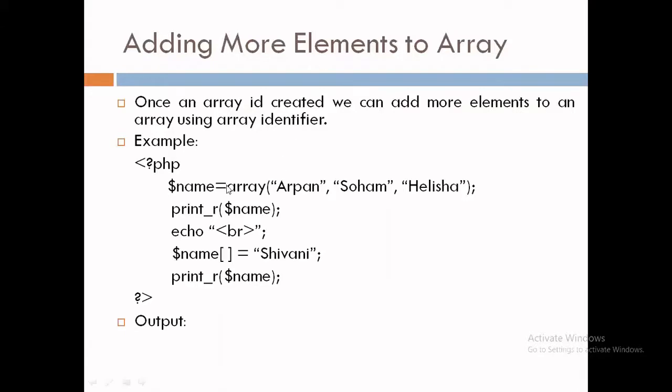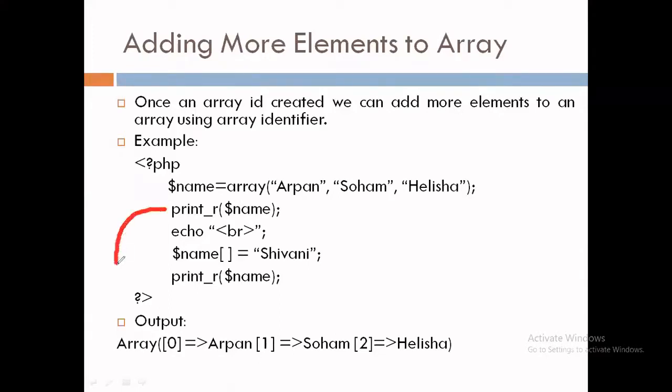At the initial level, when I have created an array, it contains three elements, Arpan, Soham, and Elisha. Then I am printing all these elements. So for that statement, the output is this: array 0, Arpan, 1, Soham, 2, Elisha.